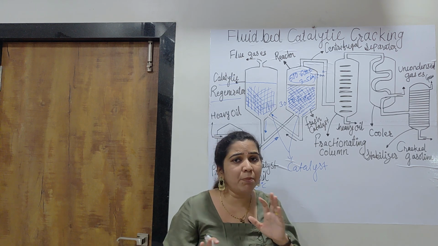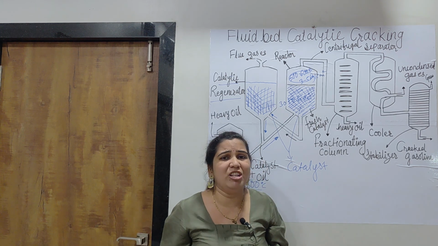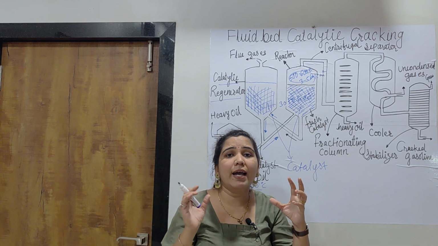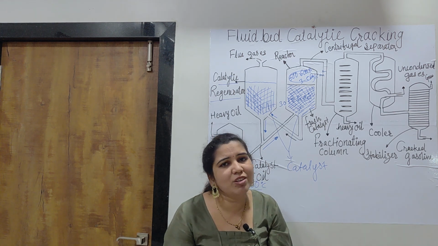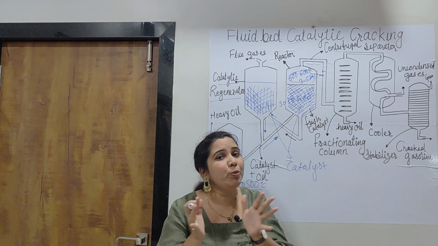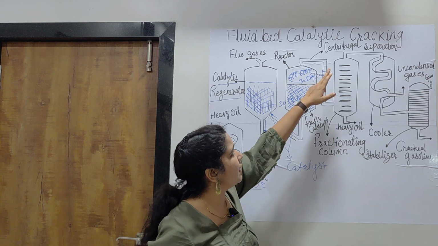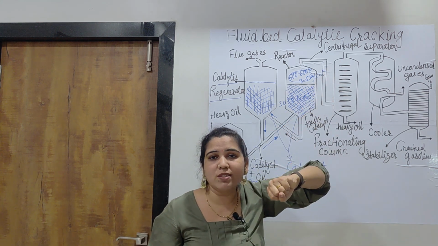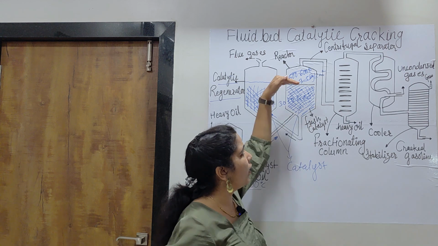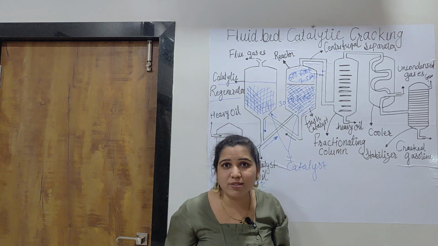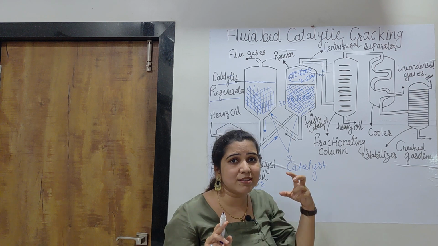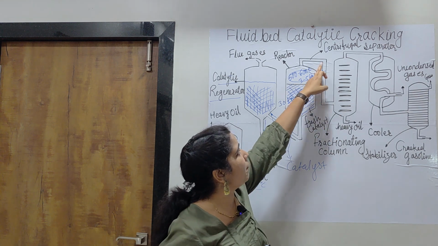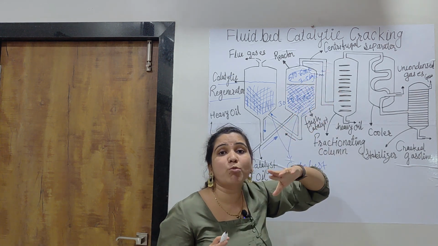They may be present in a very random fashion, as a mixture, so they have to be differentiated. For that this centrifugal or cyclone separator has been provided. When it is fed to the cyclone separator, the process of separating occurs. Here separation occurs according to molecular weight.